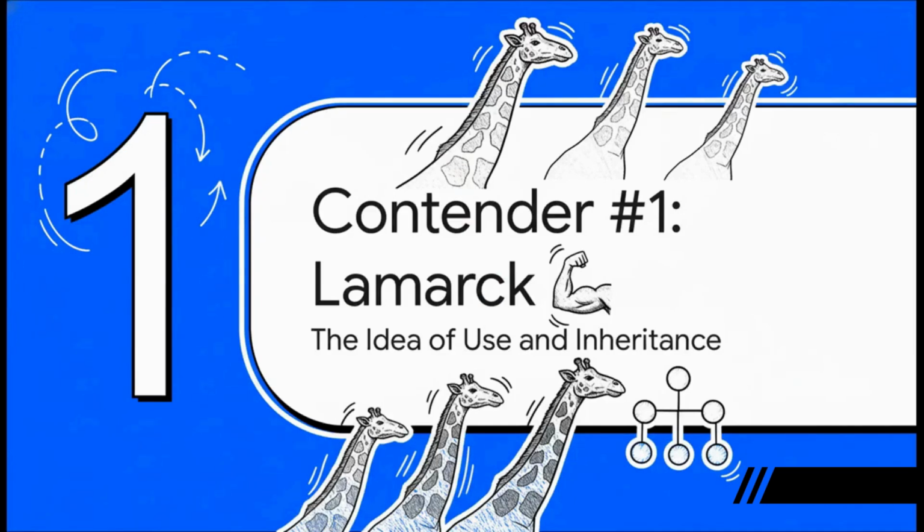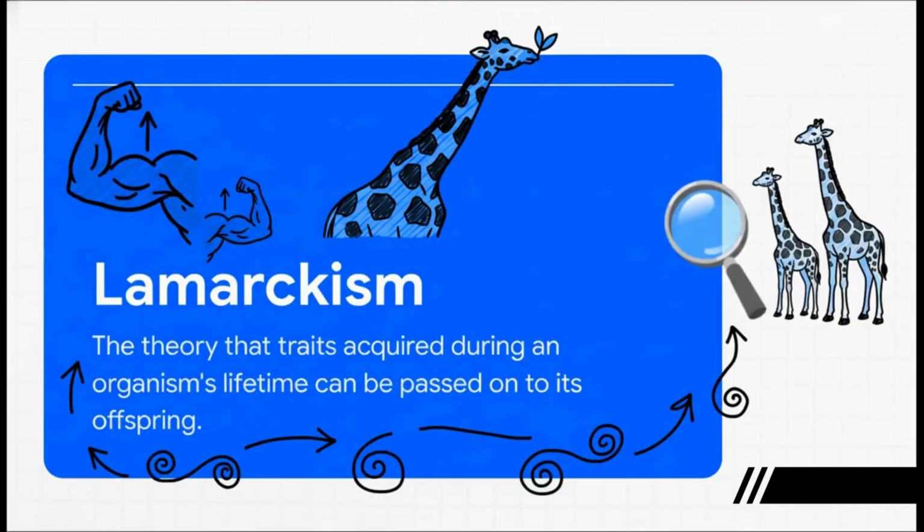All right, let's meet our first contender in this clash of ideas, Jean-Baptiste Lamarck. Now, he was one of the first scientists to really propose a full-blown theory of evolution. And while his ideas are, well, mostly rejected now, they were a huge step. His theory is all built around a pretty intuitive idea, the idea of use and inheritance. So what exactly is Lamarckism? In a nutshell, it's the idea that any traits an organism picks up or acquires during its life can be passed directly to its kids.